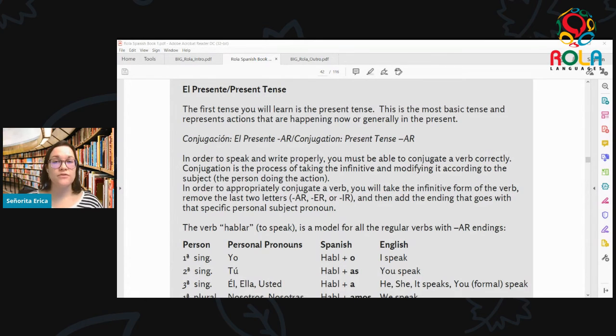once you've learned some patterns, you can apply them to many verbs. So any verb you come across, you can apply these patterns and know how to use it. So it's a really great tool. So what we've already learned together is that